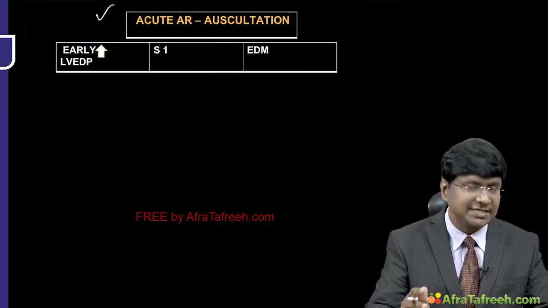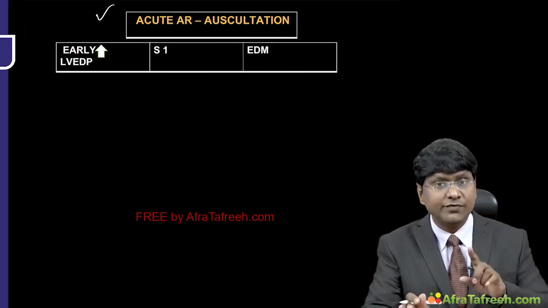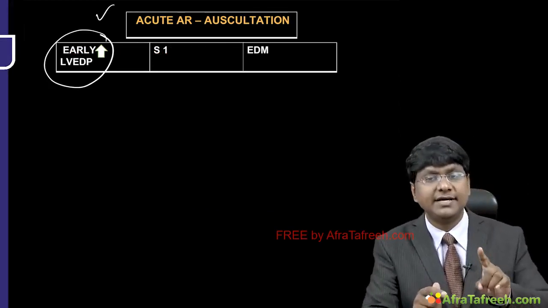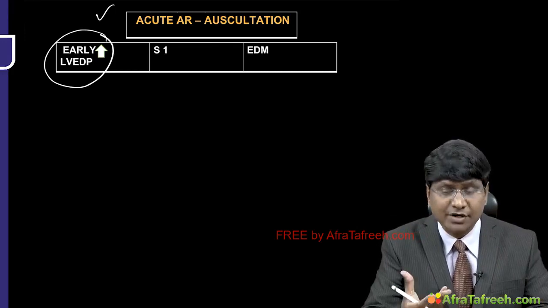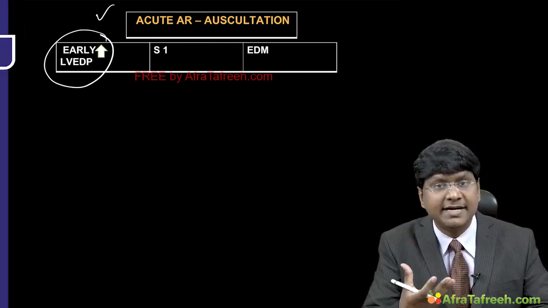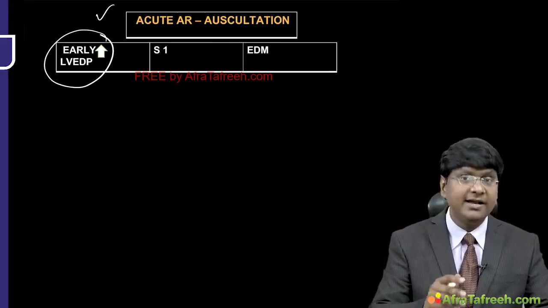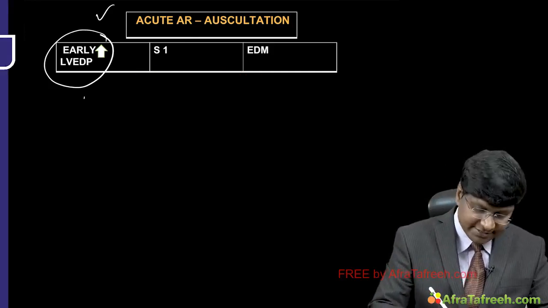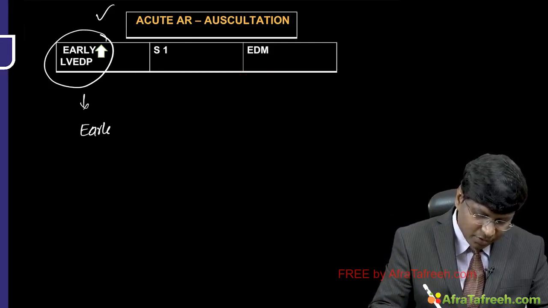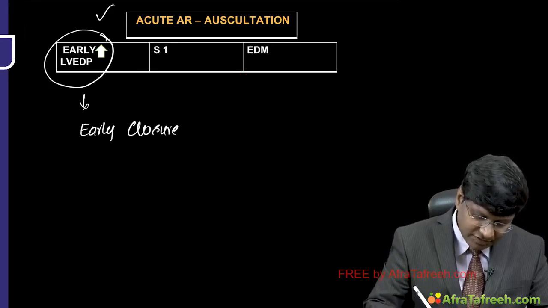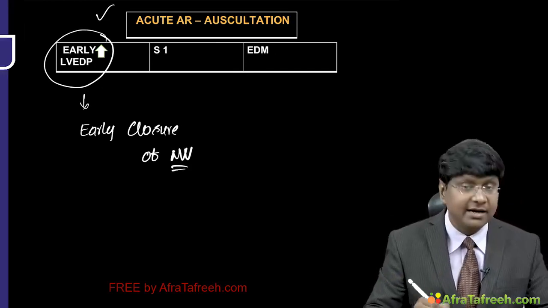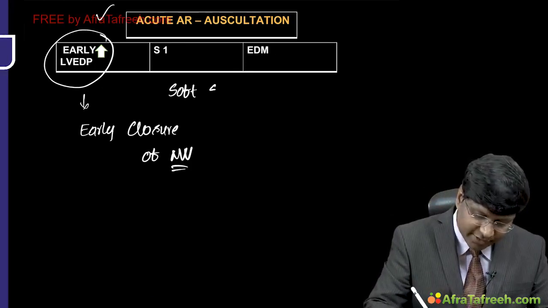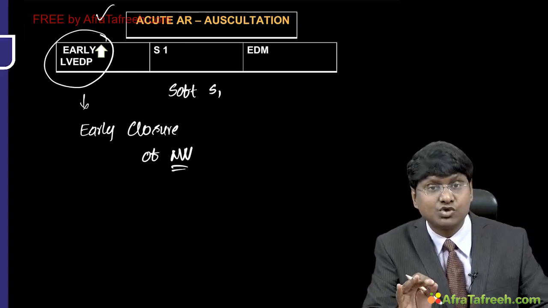Whereas, if you take the auscultation in case of acute AR, what we have discussed is that there is an early increase in the LV end-diastolic pressure, right? Why? Because the left ventricle is not in a position to handle that increased volume of blood. This early increase in LV end-diastolic pressure will cause early closure of the mitral valve, and this early closure of the mitral valve will make the individual develop a soft S1.